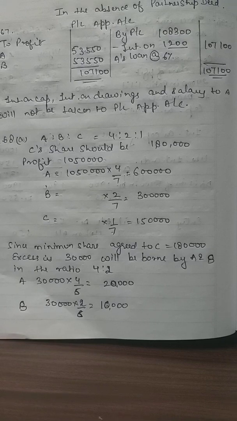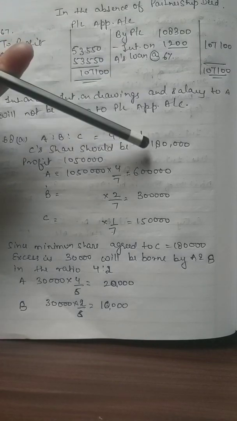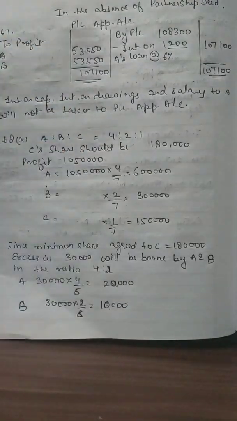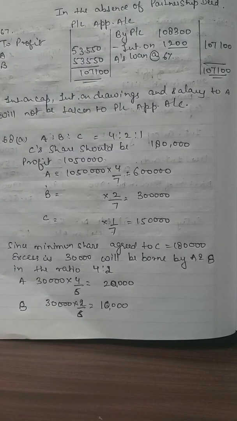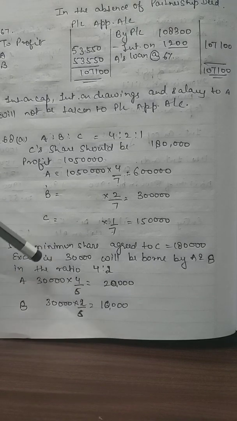That is to be borne between A and B, and that will be borne in the ratio of 4:2. Why 4:2? Because the profit sharing ratio is 4:2:1. C has already been given 1,80,000, so the remaining share remains 4:2 or 2:1 also. So this 30,000 will be divided: A 30,000 into 4/6 and B 30,000 into 2/6. For A it will become 20,000 and for B it will become 10,000.